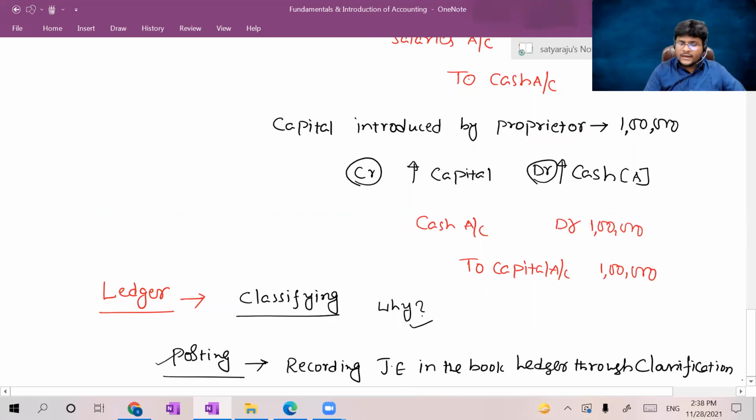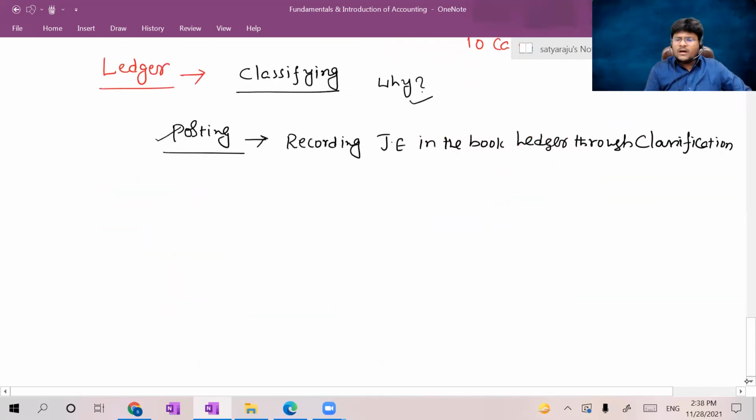Okay, so here we answer two questions. Why are we preparing the ledger? For the purpose of classification of journal entries with like nature, for the preparation of the financial statements. So sales made at different points of time, salaries paid at different points of time, expenses occurred at different points of time, all like-nature expenditure should be put into the same account and classified into the same account. That process is nothing but posting.